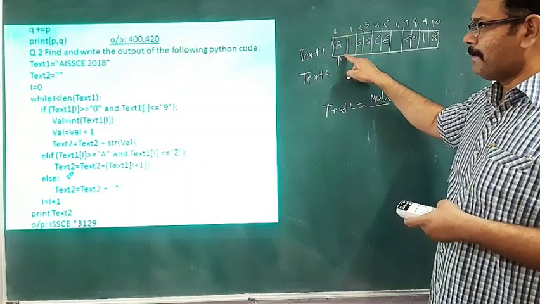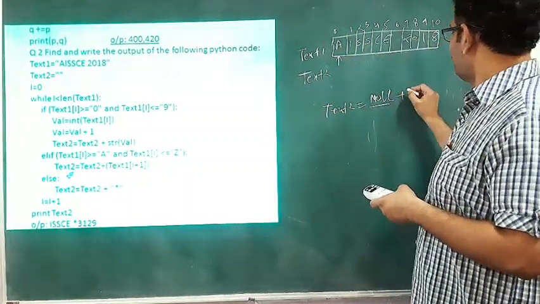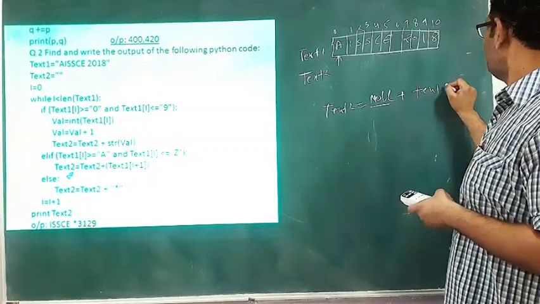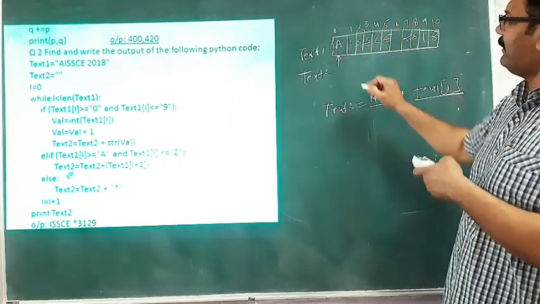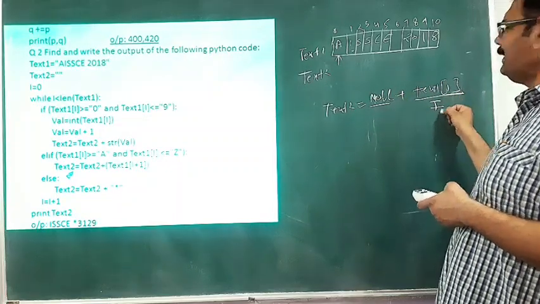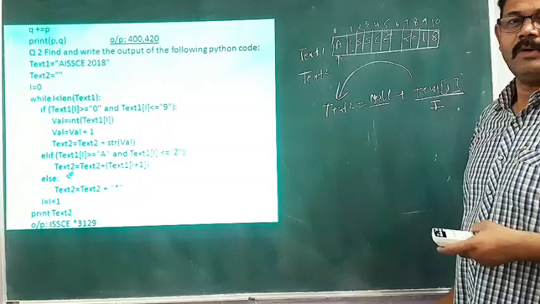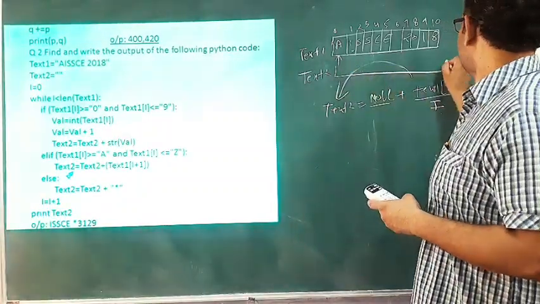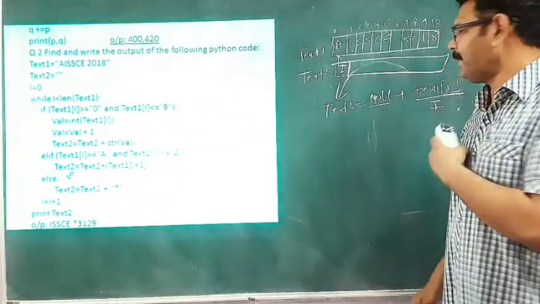But here we take i plus 1, that means text1[1]. What is at location 1? That is I. So null plus I is equal to I, and it will be stored in text2. Instead of A, it will store I. So the first letter stored here is I.